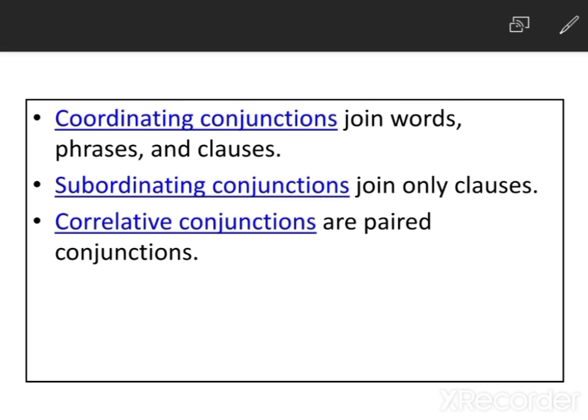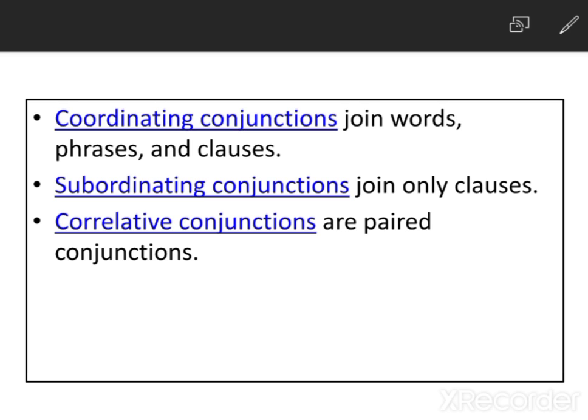What are coordinating conjunctions? Coordinating conjunctions are for, and, nor, but, or, yet, so.